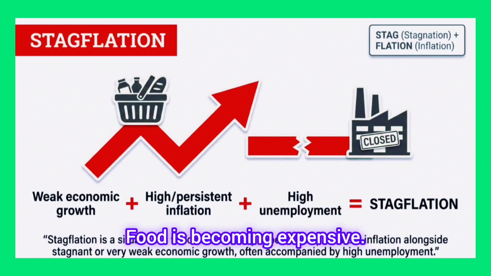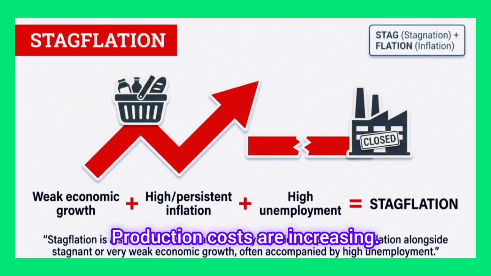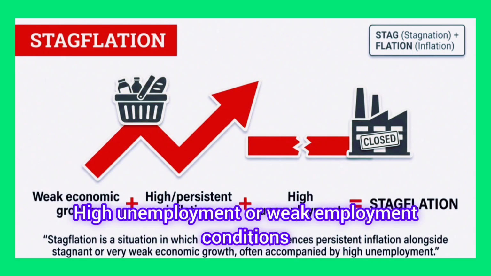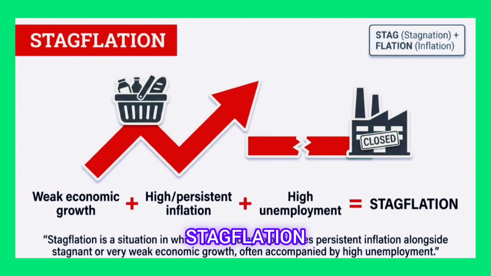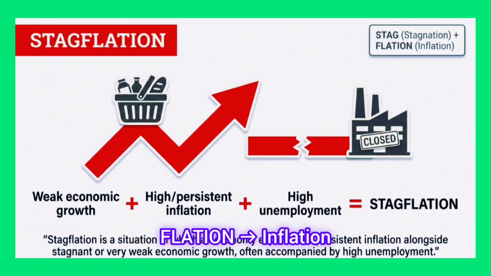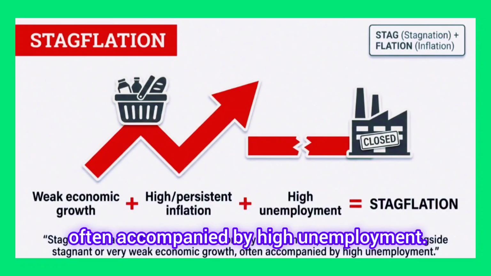Food is becoming expensive. Transport is becoming expensive. Production costs are increasing. So Anandpur has weak economic growth, high or persistent inflation, high unemployment or weak employment conditions. This unusual combination is called stagflation. The word itself gives us the clue. Stagnation. Flation, inflation. Stagflation is a situation in which an economy experiences persistent inflation alongside stagnant or very weak economic growth, often accompanied by high unemployment.